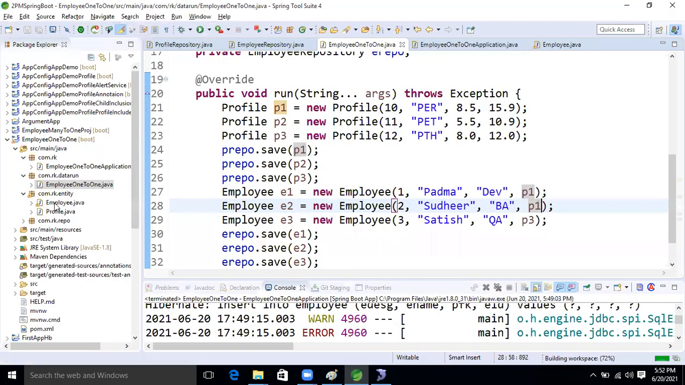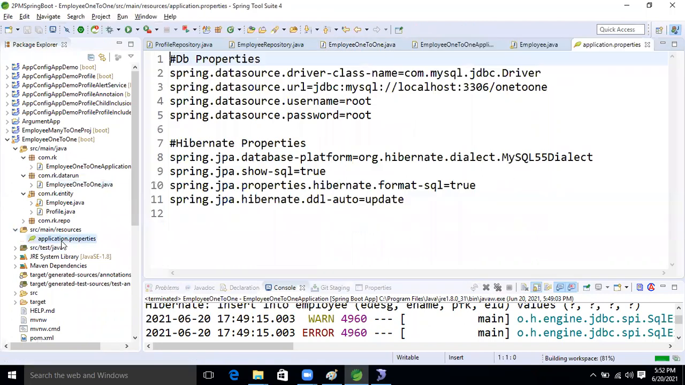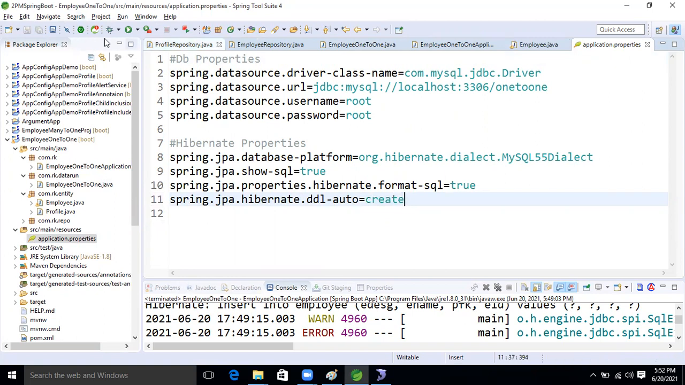Okay, and what is that? Here, in the application profile, what are we taking? Update. Here, create. Take the create. Okay, now run the application and observe the console, and everything will work as